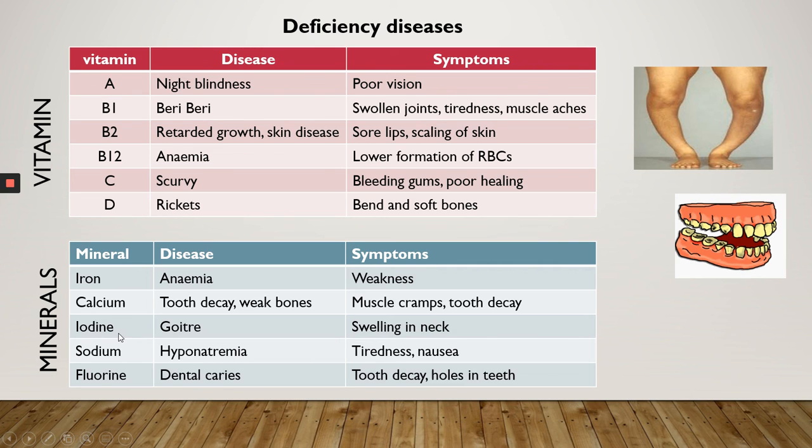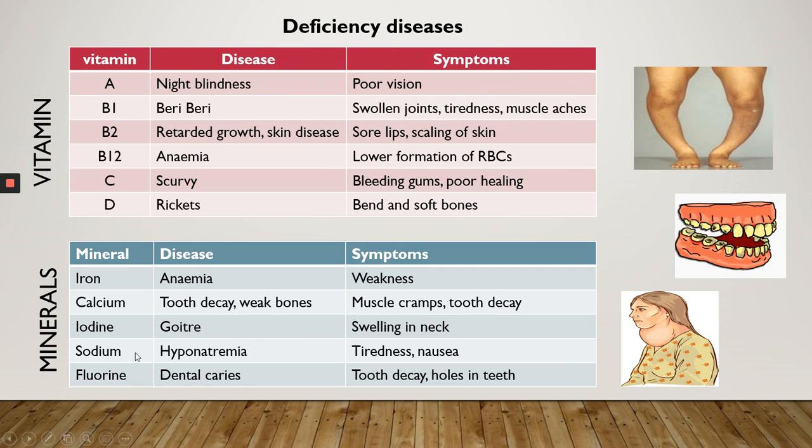Deficiency of iodine causes goitre and mental retardation. How will you identify a person? This is a person who has goitre. The neck becomes swollen. There is a lump or swelling in the neck, and the deficiency of iodine in children causes mental retardation.